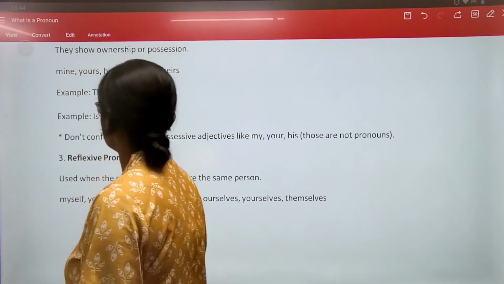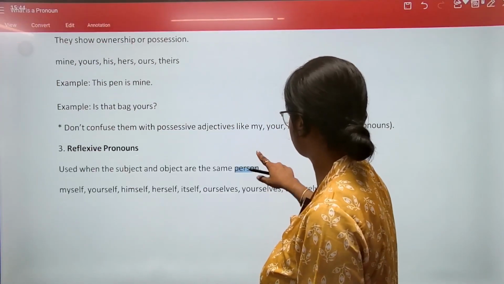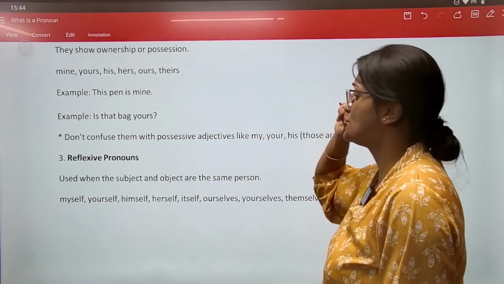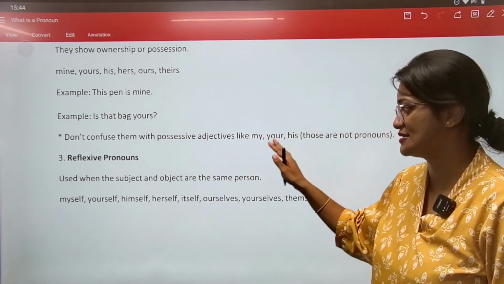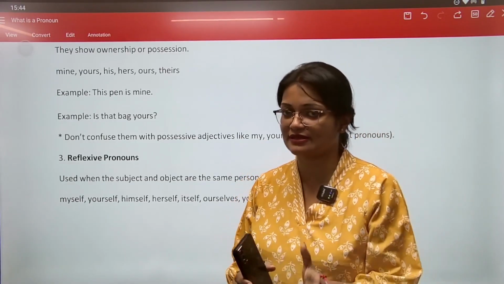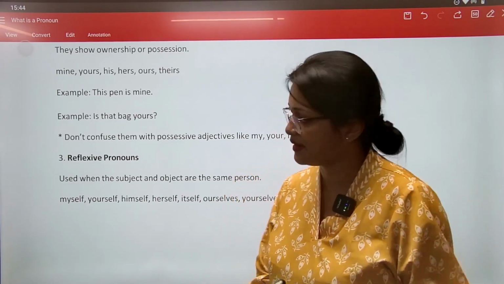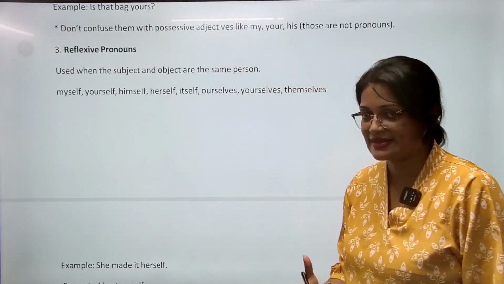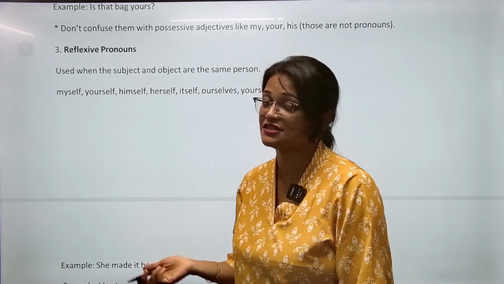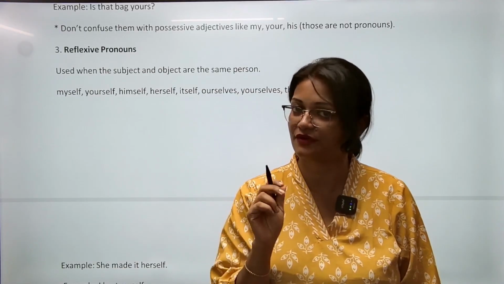Next category is, okay, यहाँ पे एक note भी है. Don't confuse them with possessive adjectives like my, your, his. Okay, possessive adjectives are a different category. We will study this while studying the adjective part. Next, number 3 is reflexive pronoun. So reflexive pronoun वो सारे words होते हैं जिसपे हम self, self वाला word use करते हैं.